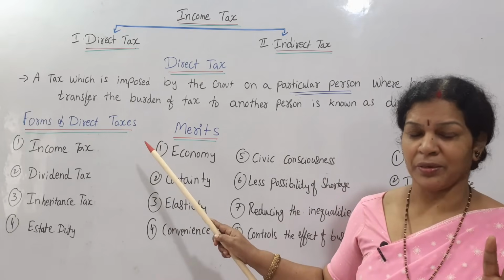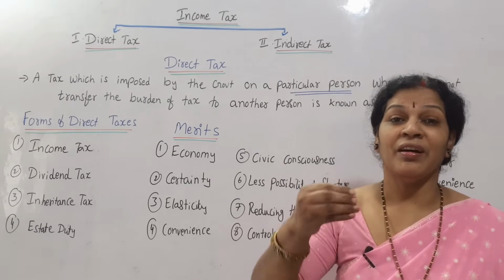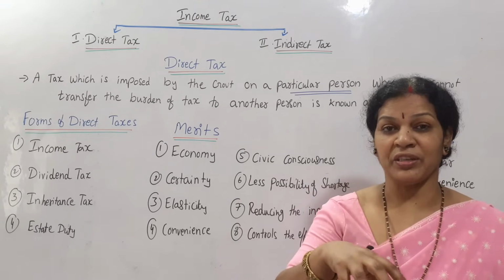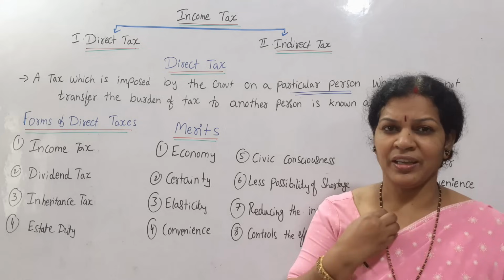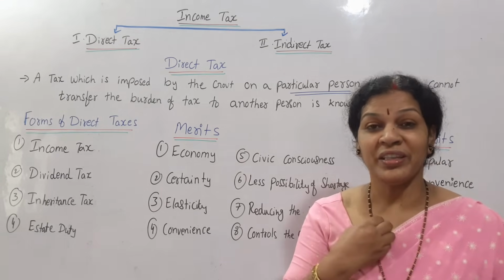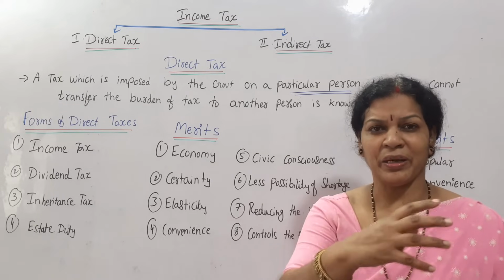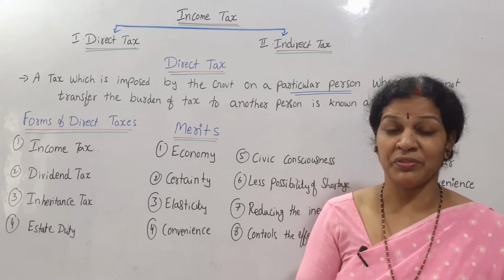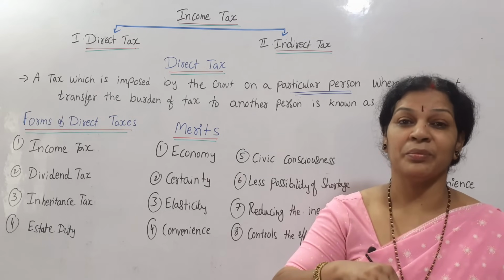Four forms are there. The first one is income tax. Income tax means on the income he has earned from various types of income, a person has to pay the tax. Say I got income from my salary, I have to pay the tax. I got income from business, I have to pay the tax. I got income from other sources like rent, or somebody has given me some gift or something. All these things are considered for income tax.